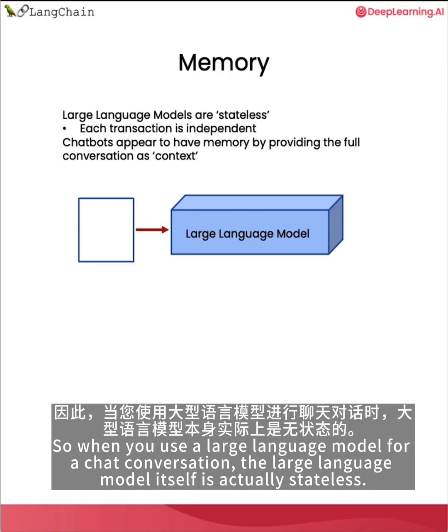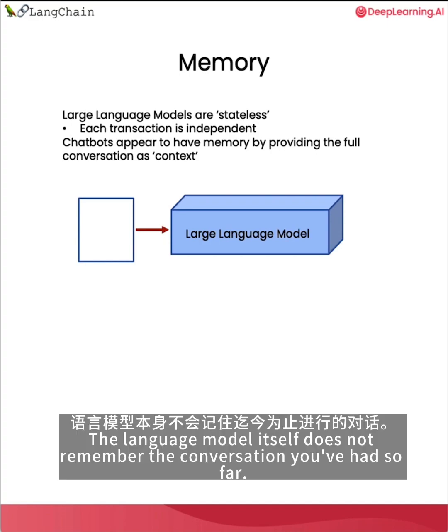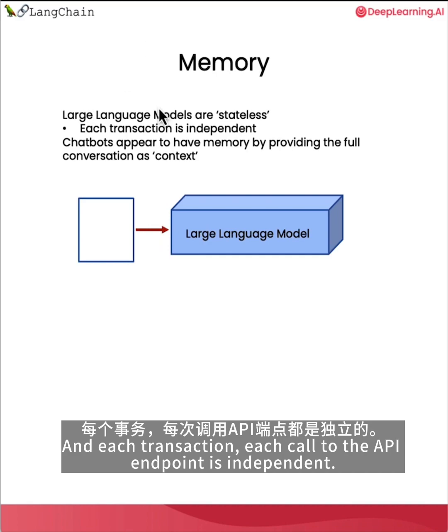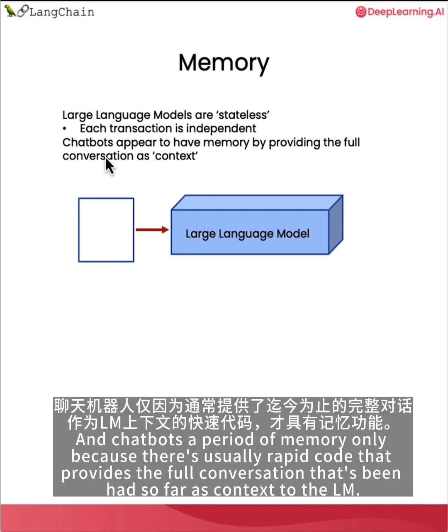So when you use a large language model for a chat conversation, the large language model itself is actually stateless. The language model itself does not remember the conversation you've had so far, and each transaction, each call to the API endpoint is independent. And chatbots appear to have memory only because there's usually wrapper code that provides the full conversation that's been had so far as context to the LLM.